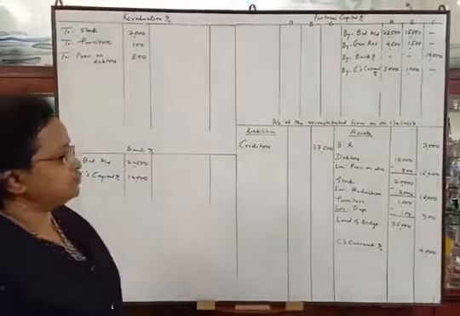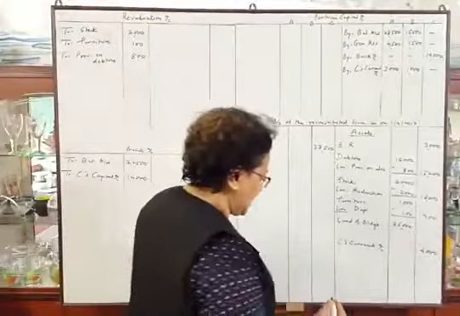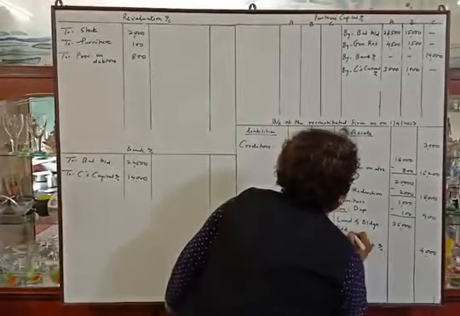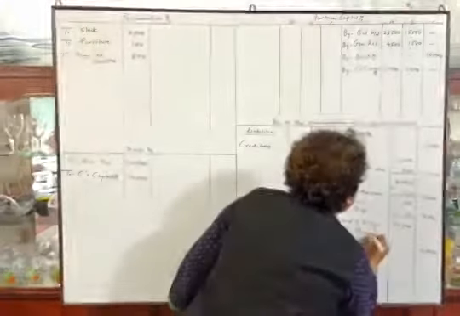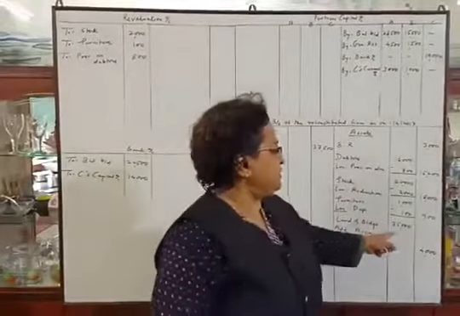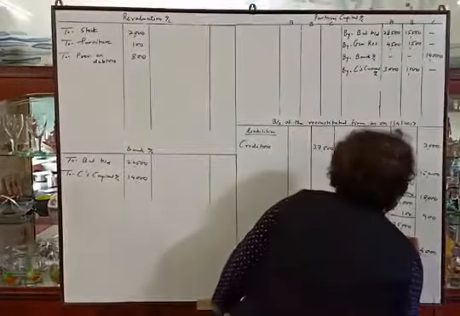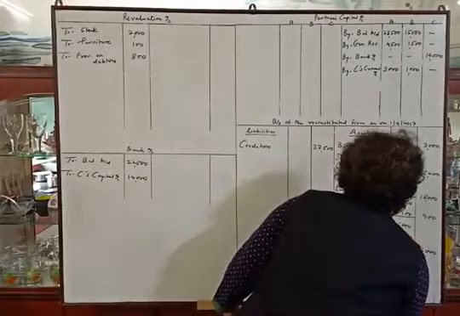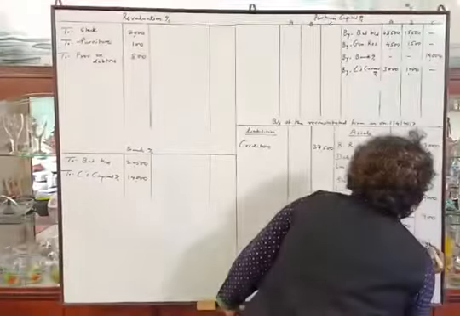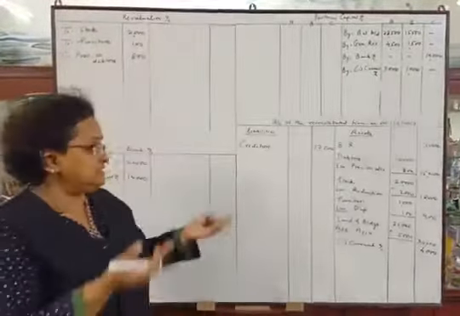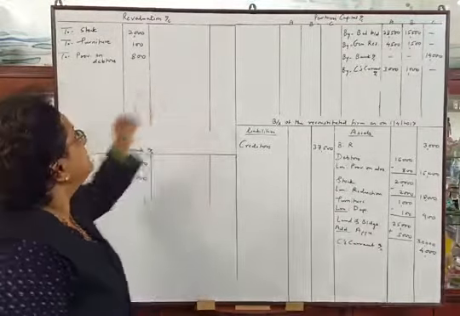Okay. Now next adjustment, land and building to be appreciated by 20%. So there will be appreciation in land and building. 20% of the amount will be 5,000. So add 5,000. Outer column amount will be 30,000. And increase in the asset means profit.